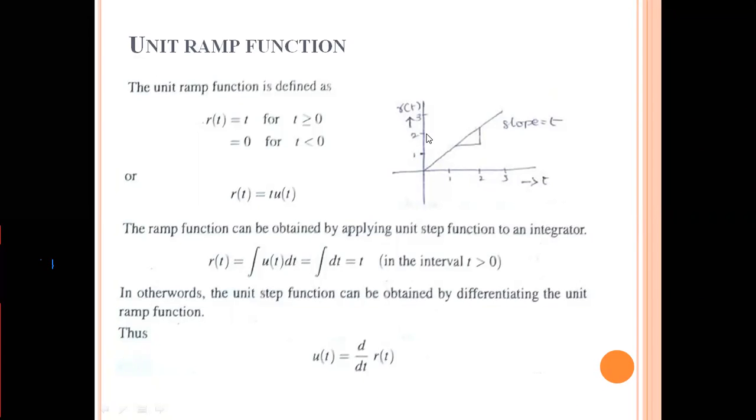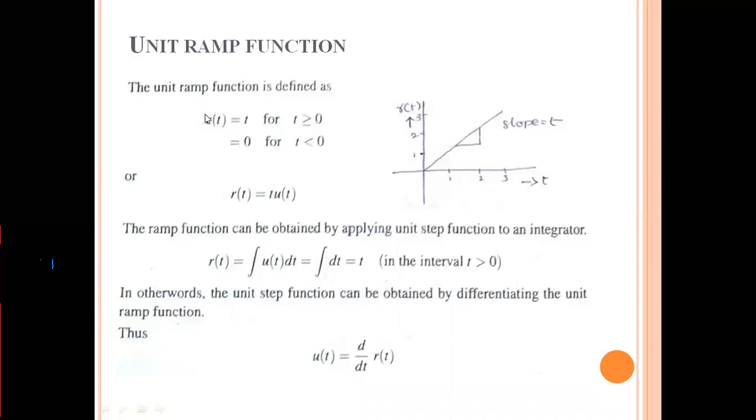So here this is 1, and here this is 2. If you want to find the slope between 1 and 2, what value will you get? You will get only 1. If you want to find the slope between 2 and 3, what will you get? Again the slope is equal to 1. So the slope is always equal to 1 on this particular line.